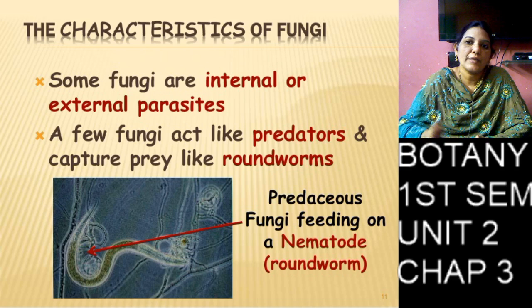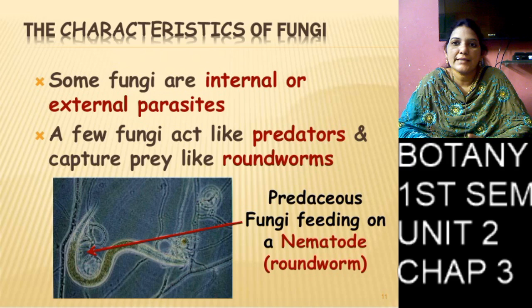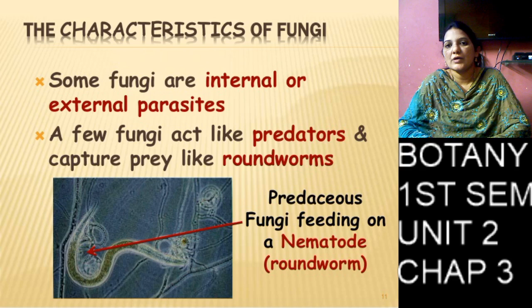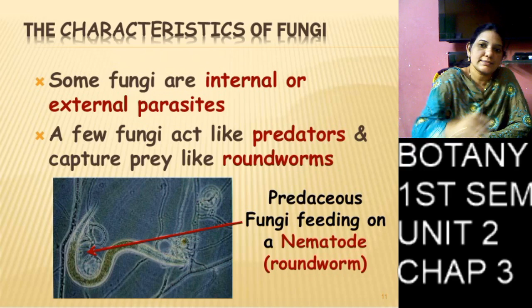So there are two types of fungi, saprophytes and parasites. Saprophytes live on dead organisms, and they do not cause any diseases, so they are not harmful. They help the atmosphere and human beings, so they are called environment scavengers. And parasites live on living organisms, and they cause diseases.